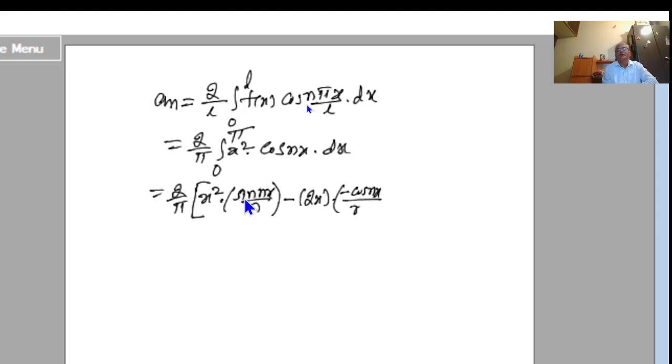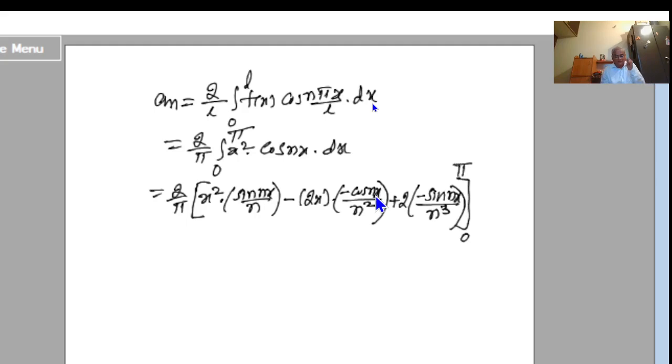Already n was there, so this becomes n square. Next plus, write the derivative of 2x, which is 2, into minus. Integration of this is minus as it is. Cos integration is sine, sine nx by n. But already n square was there, so now this becomes n cube. This is between 0 and pi.